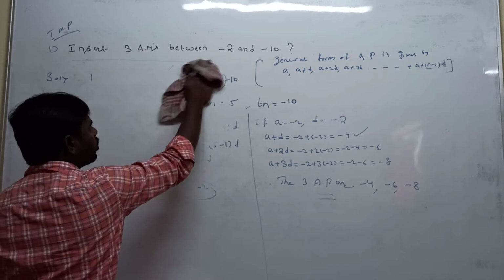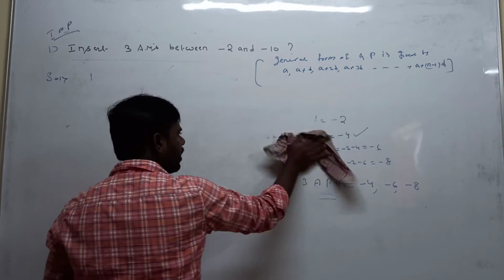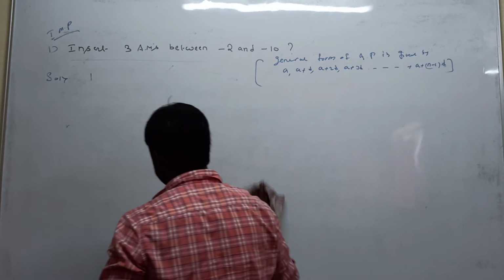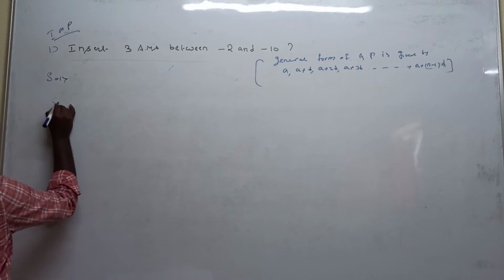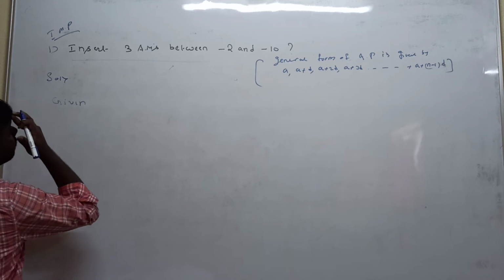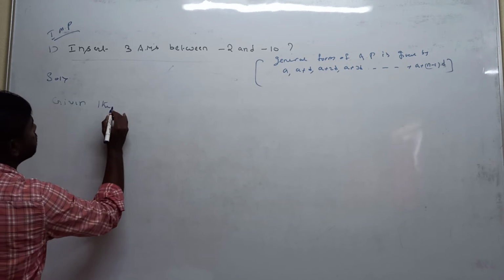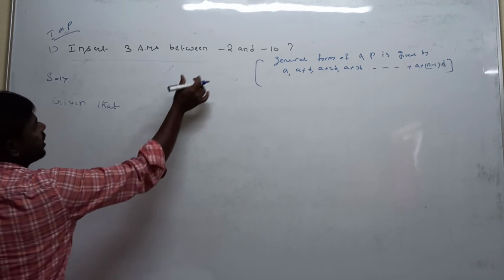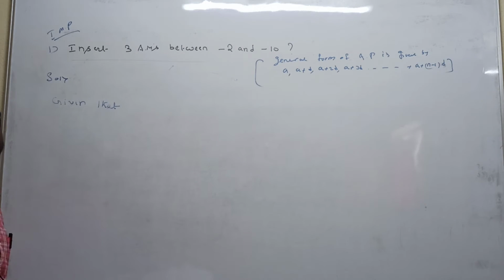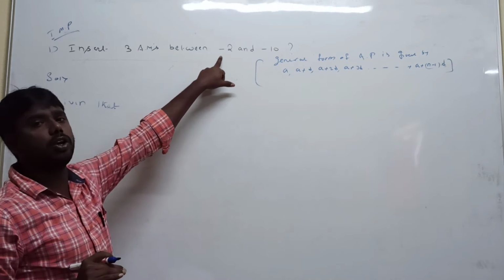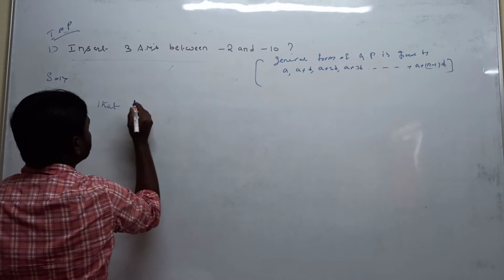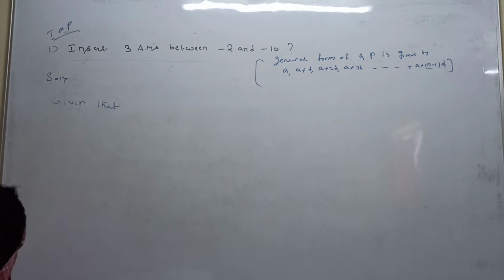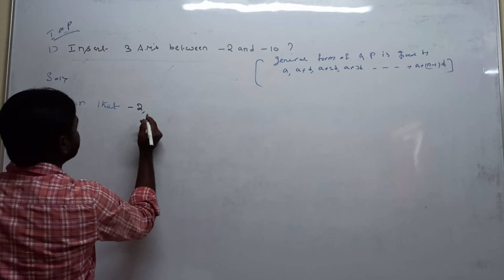There is one method. If there is any confusion, we can apply another formula. Another solution for the given problem: what is the condition if a, capital A, b are in arithmetic mean? That means what is the a value? It is -2. Correct? Given that three arithmetic means between -2 and -10 are to be inserted. So we can insert from -2.